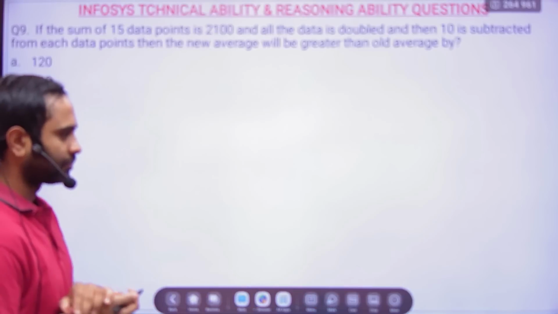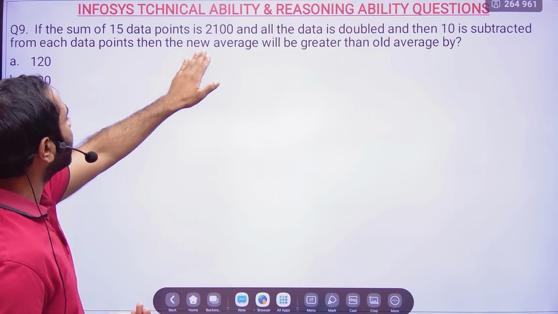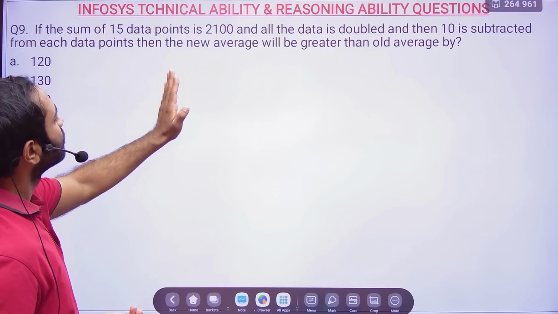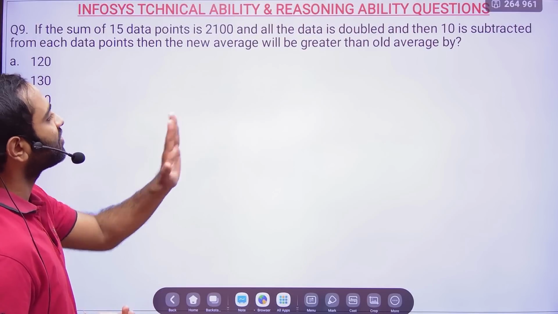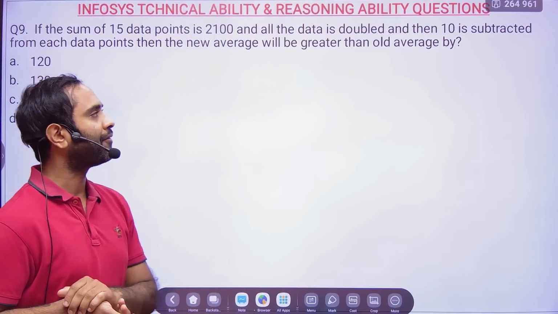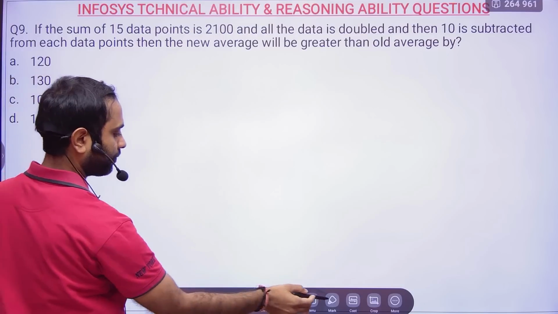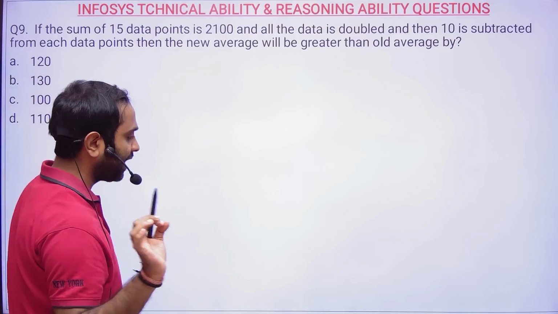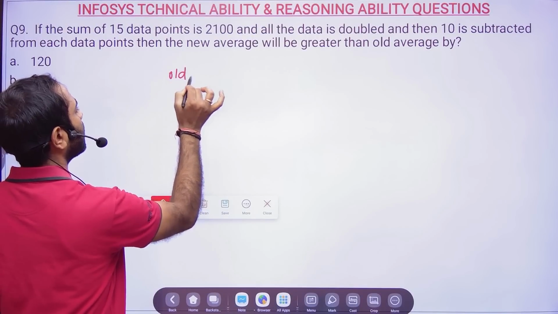Here, if the sum of 15 data points is 2100 and all the data is doubled and then 10 is subtracted from each data point, then the new average will be greater than the old average. First, let us calculate the old average. You see the concept which I explained, simple, based on that. So first we'll calculate the old average.